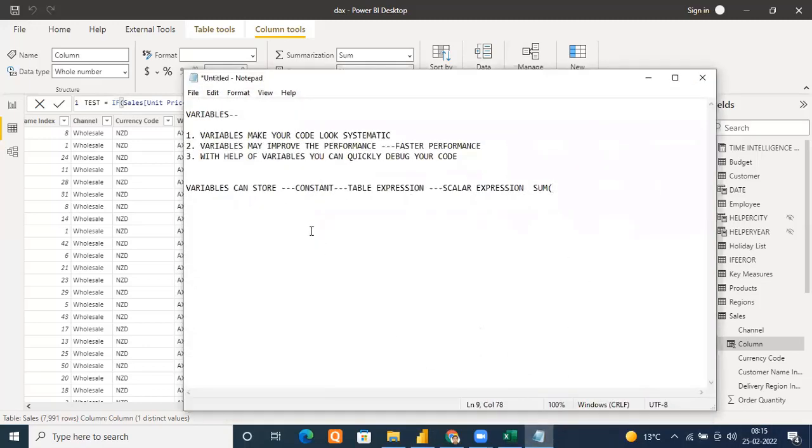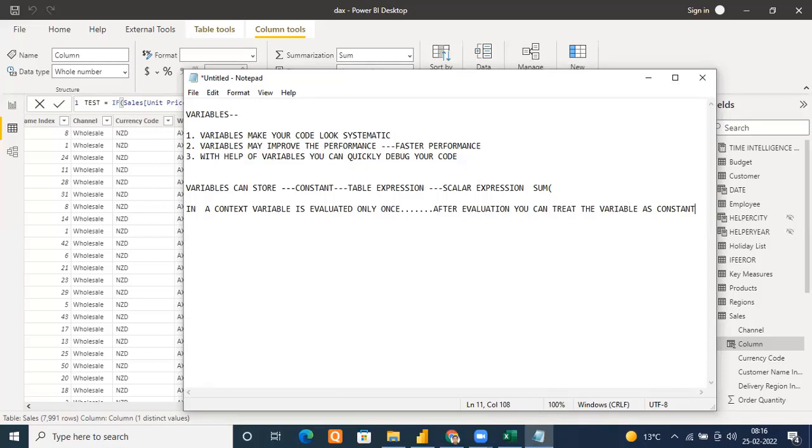In a context, a variable is evaluated only once.